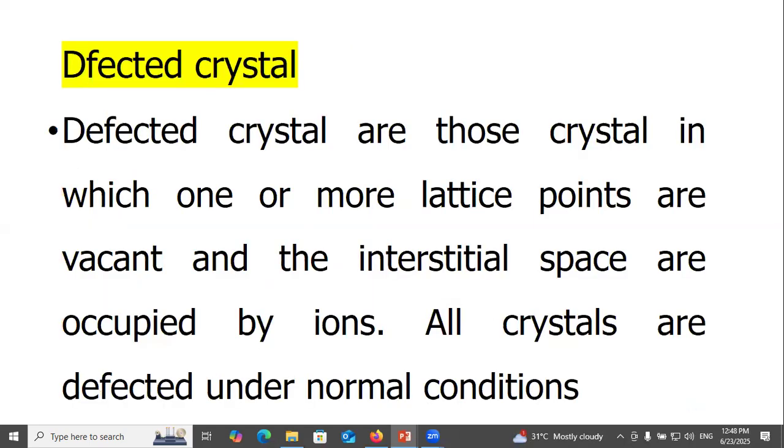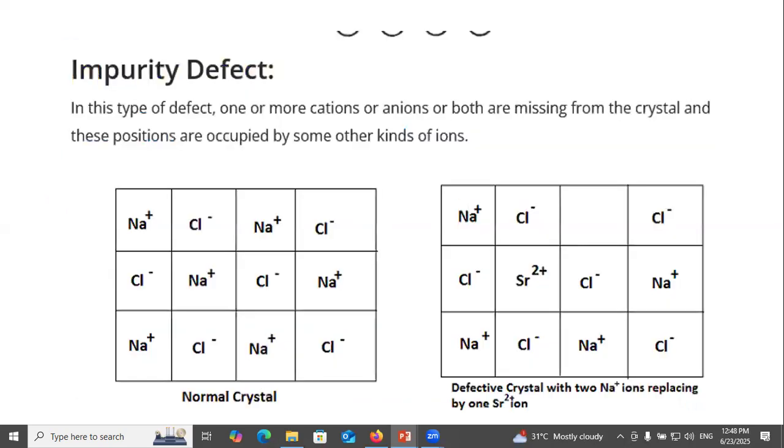Defective crystals are those crystals in which one or more lattice points are vacant and the interstitial spaces are occupied by ions. All crystals are defective under normal conditions. Impurity defect. In this type of defect, one or more cations or anions are missing from the crystal and these positions are occupied by some other kinds of ions.